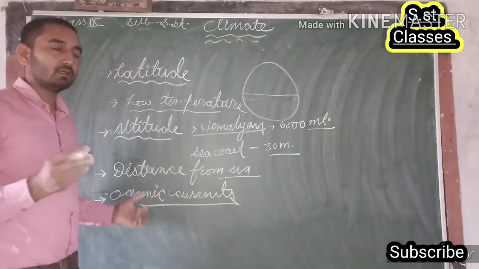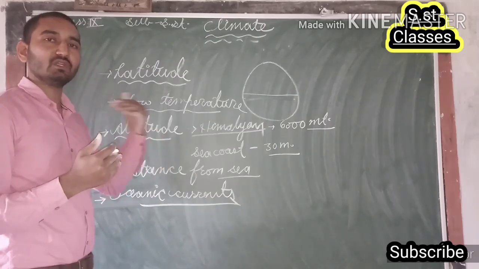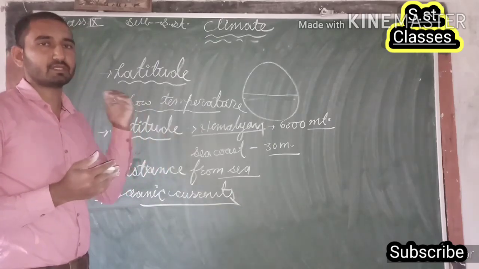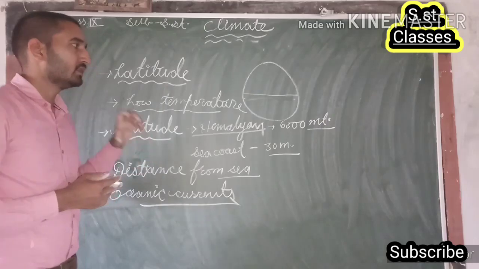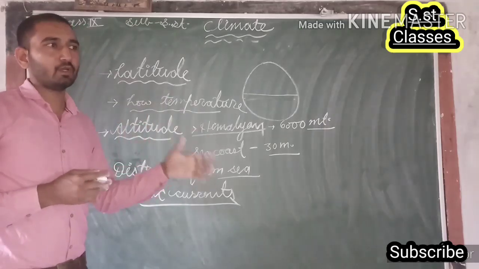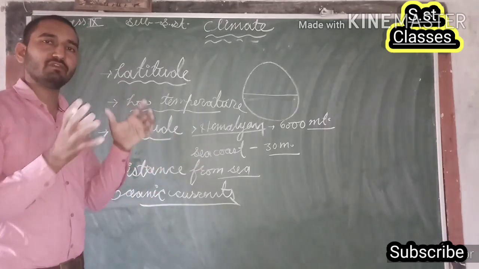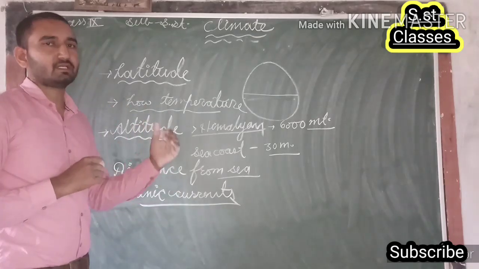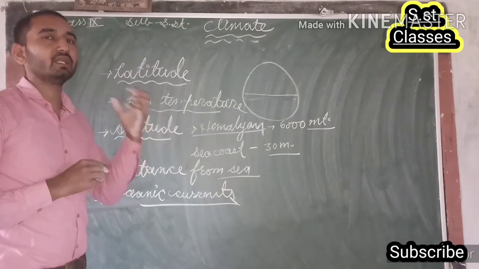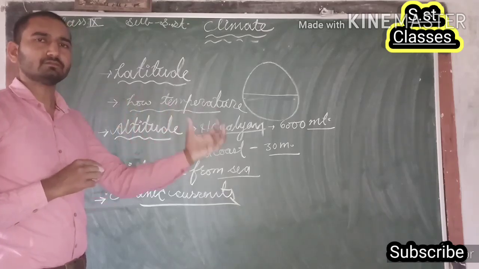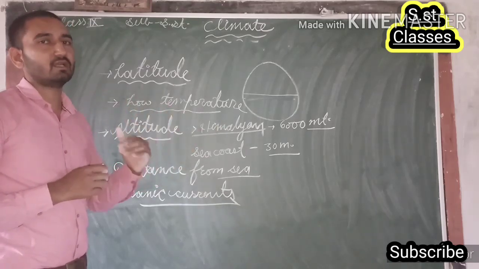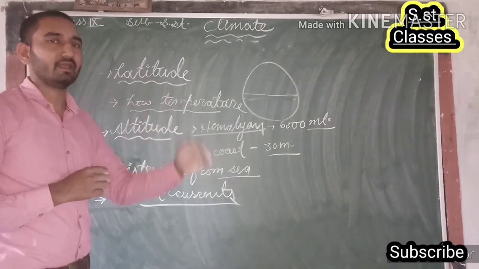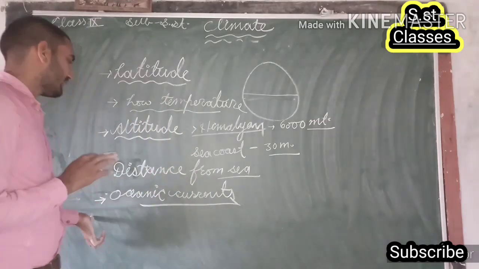Along with the onshore winds, the oceanic currents also affect the climate of that particular place, and sometimes they become the reason for rainfall, and sometimes the reason for cold winds. We can also say that the oceanic currents create a moderate effect on the sea coast area or the ocean coast area. Is that clear, guys? Now the next point.